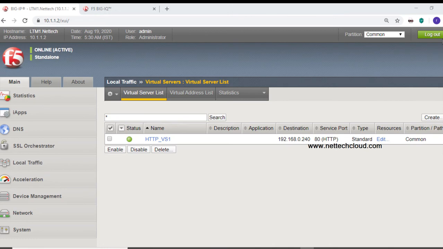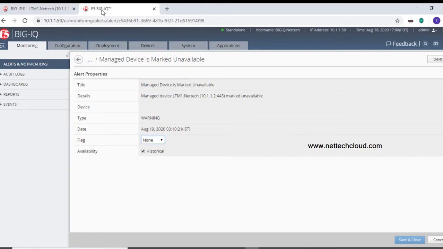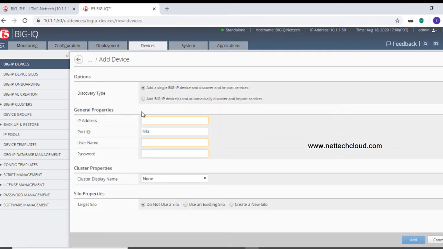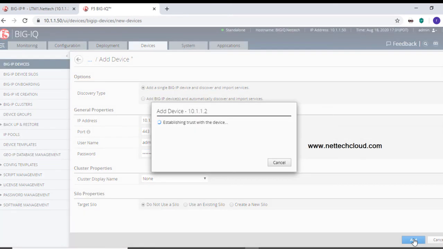All right. Now what I want is for this Big IP to be managed from this Big IQ. So the first step is go to devices, Big IP device, add device, and specify the IP address of Big IP, username and password. And I'm using the management interface IP address here.